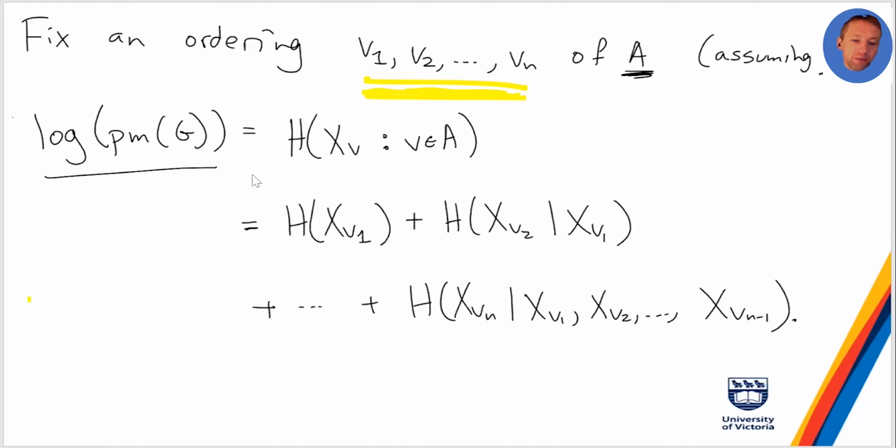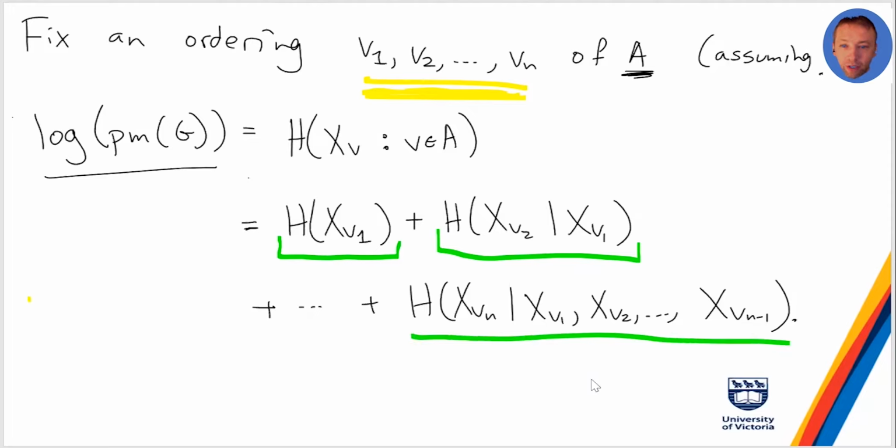The amount of information I get from learning x_v for all V in A is the same as learning who V1 gets matched to, and then the amount of information you learn from seeing who V2 gets matched to, given that you already know who V1 gets matched to, and then V3 given V1 and V2, and then V4 given 1, 2, 3, and so on, all the way down to the last vertex Vn given all the previous vertices.